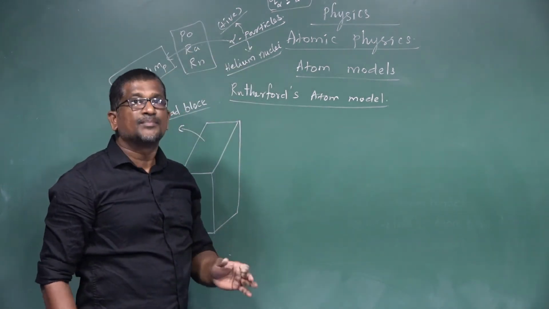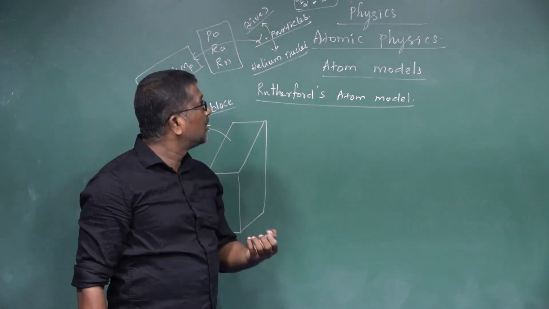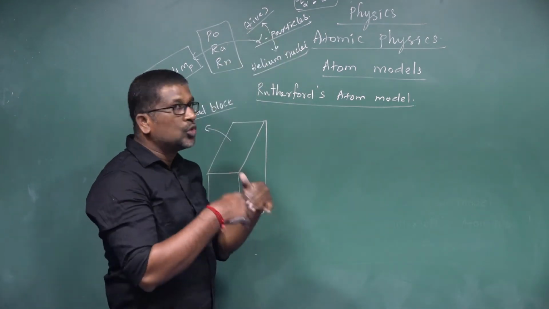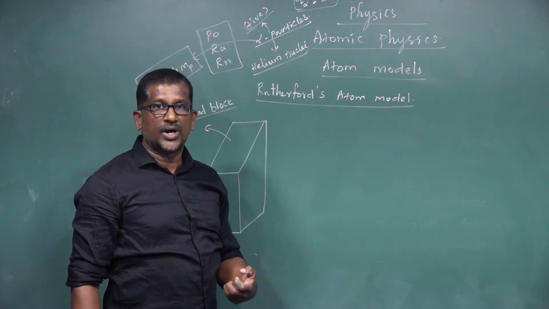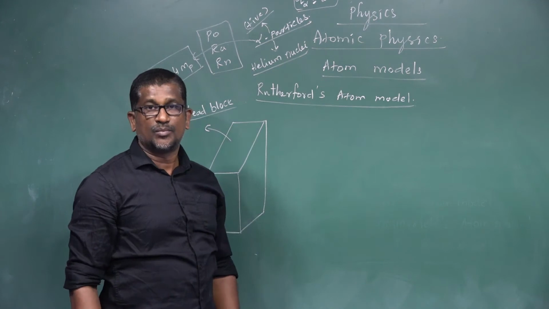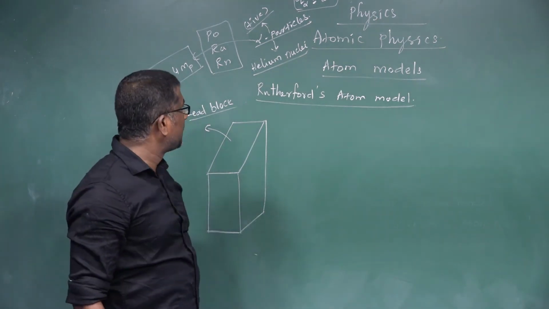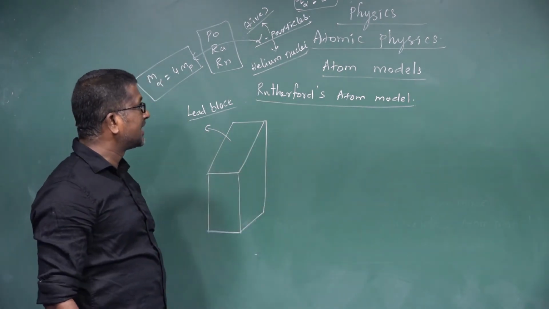Geiger and Marsden conducted a simple experimental arrangement in which they used alpha particles scattered by a thin gold foil, for the purpose of investigating the structure of an atom, based on Rutherford's idea. So this is the experimental arrangement of the alpha particle scattering experiment.